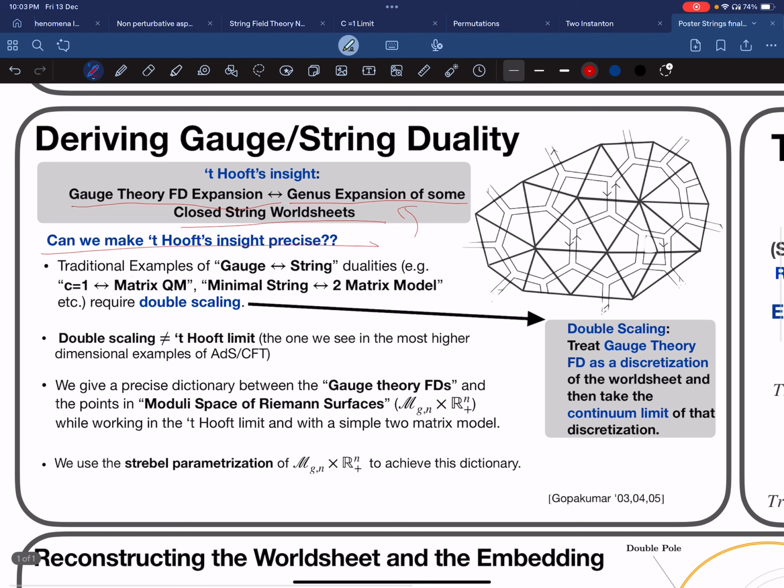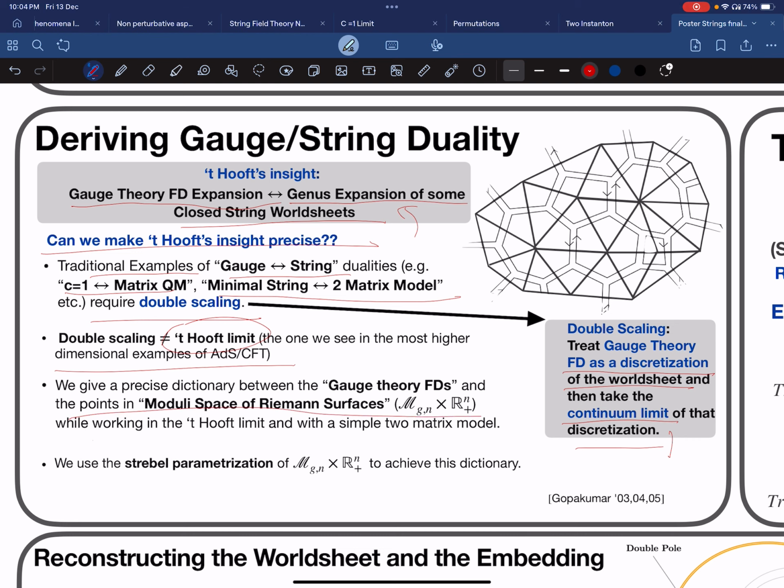However, the typical examples of gauge string dualities, c equals 1 MQM and minimal string to matrix model, require double scaling. This double scaling limit corresponds to treating Feynman diagrams as a discretization of the worldsheet and then taking the continuum limit to get the typical worldsheet behavior. However, this double scaling limit is very different from the 't Hooft limit we see in most higher dimensional examples of AdS/CFT.